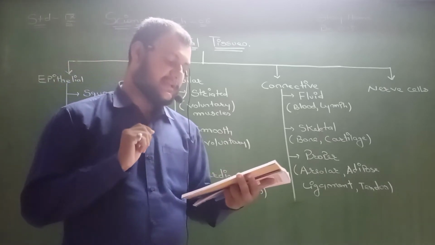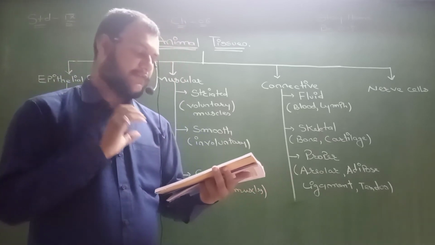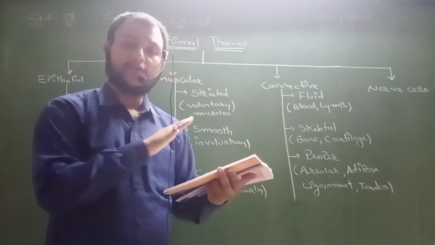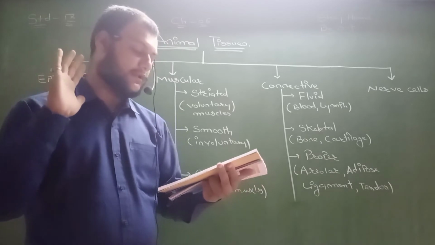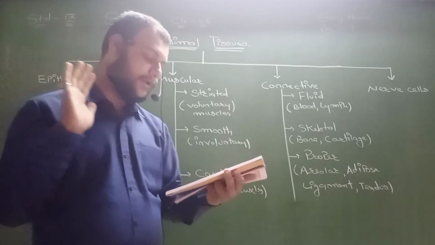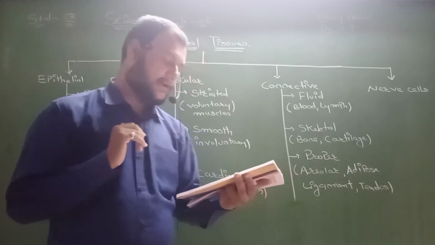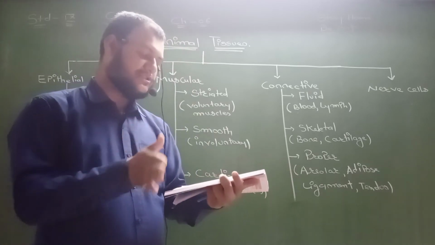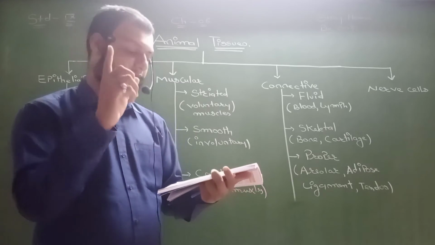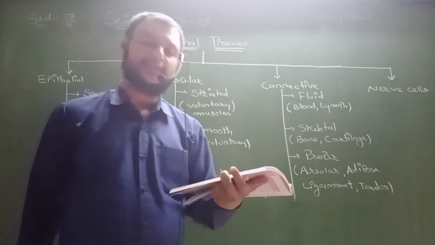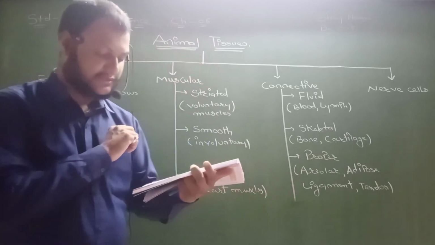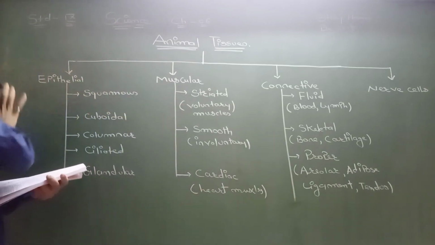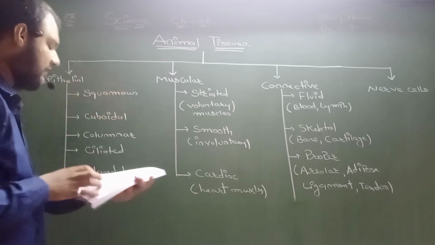Epithelial tissue cells are tightly packed and form a continuous sheet. They have no intercellular space, no intercellular space. Anything entering or leaving the body must cross at least one layer of the epithelium. Dear students, this was the introduction of epithelial. Now it's time for squamous.